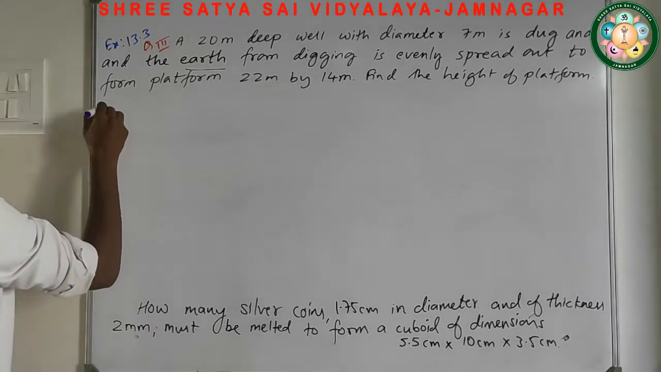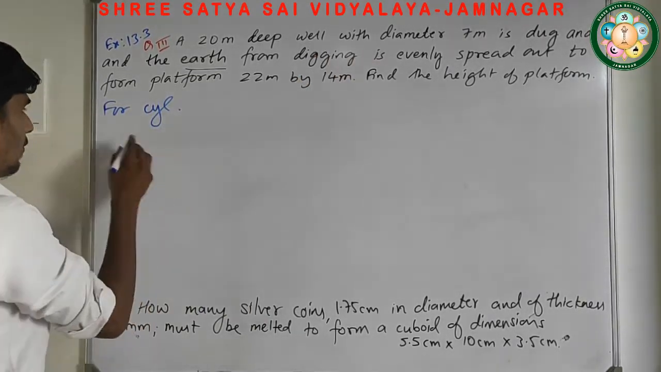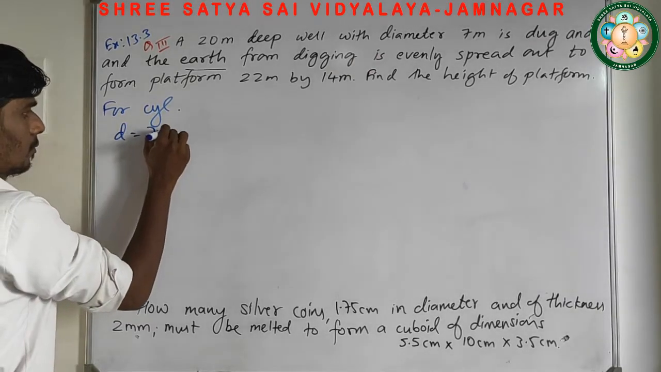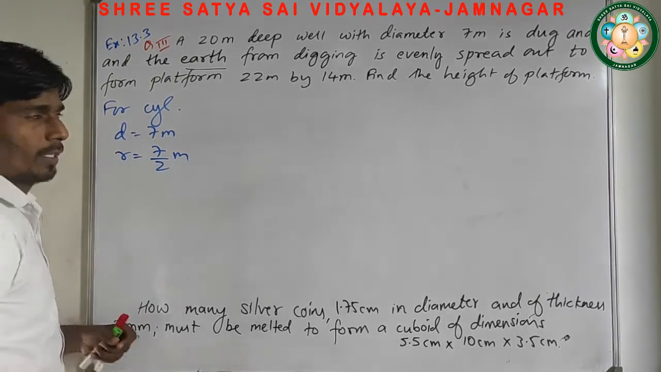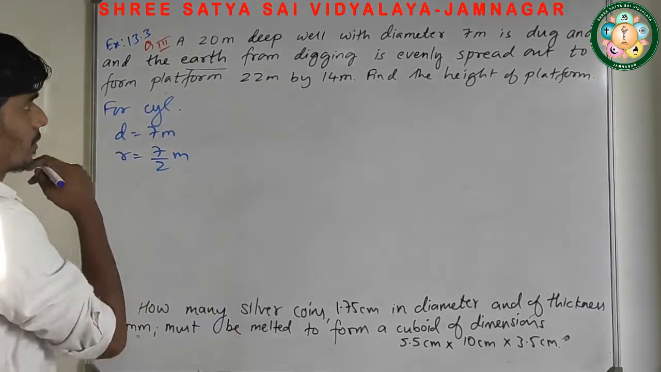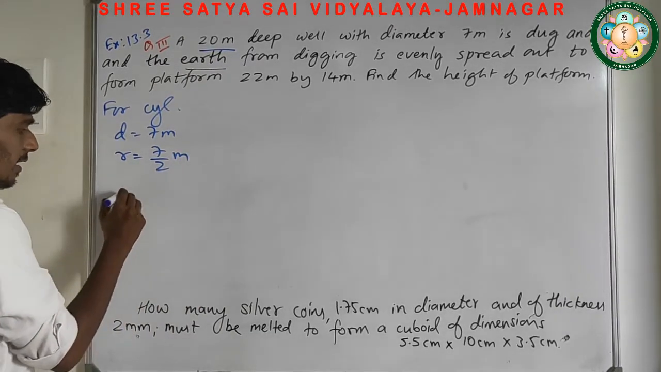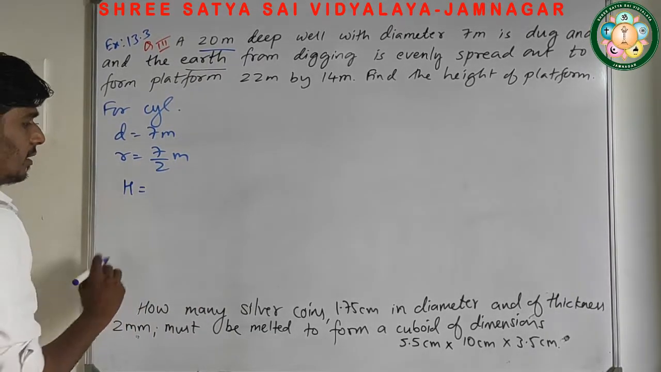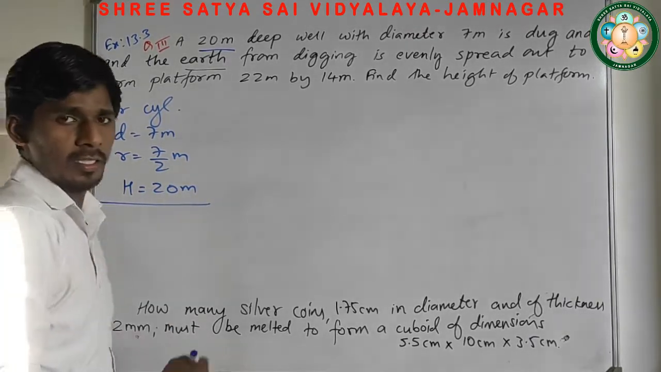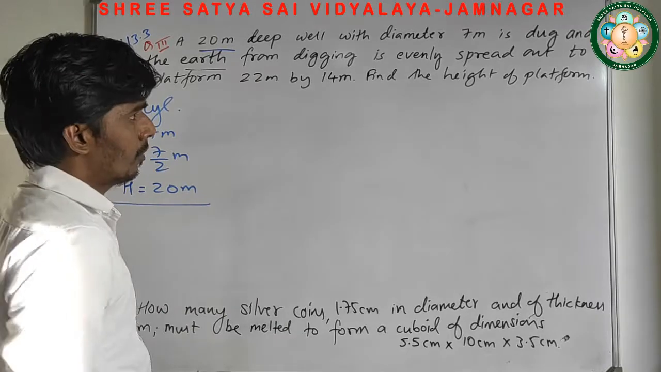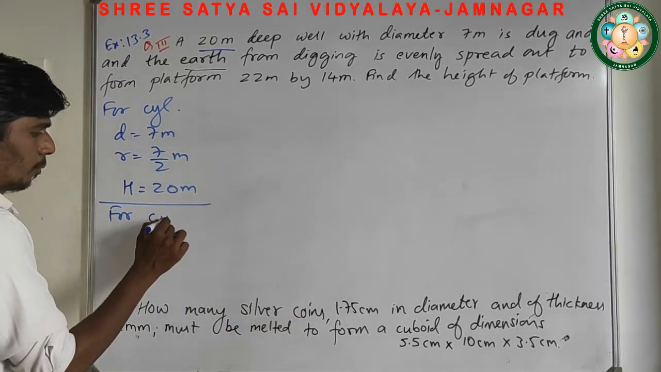For cylinder, diameter is what? 7 meter. So radius will be what? 7 by 2 meter. 20 meter deep. So this is what? Height. So height of cylinder, let's take height as capital H, is what? 20 meter. Now this is for what? Cylindrical well. Now for cuboidal platform, for cuboid.